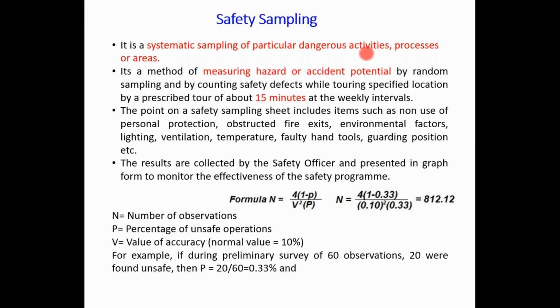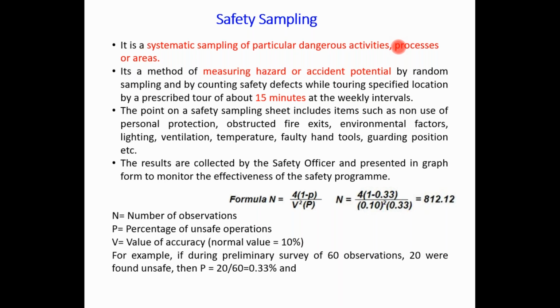If the process is new, an innovative process, and a dangerous one, then we can go for safety sampling for that process. If the activities are dangerous, then we must go for the sampling. These are some of the examples where we can go for safety sampling.